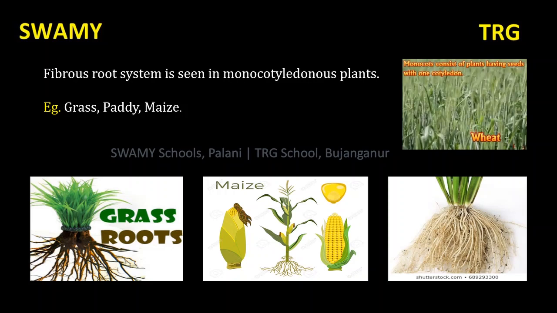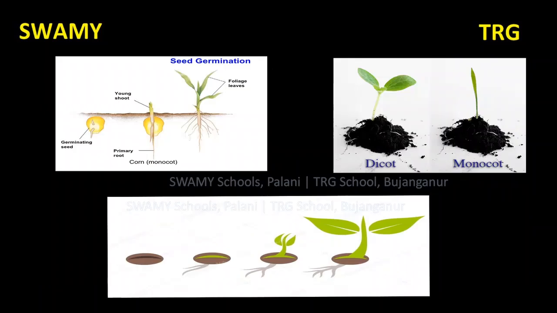One. The seeds of monocotyledonous plants contain only one cotyledon in their seed. Monocots consist of plants having seeds with one cotyledon. For example, look at the picture of maize. It is a single cotyledon. We cannot divide the seeds of maize into two halves like dicot seeds.